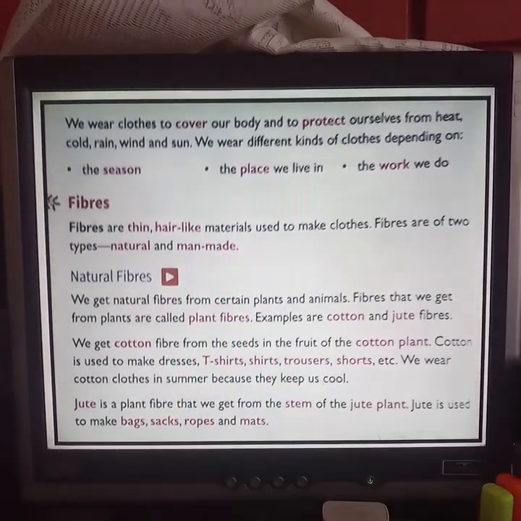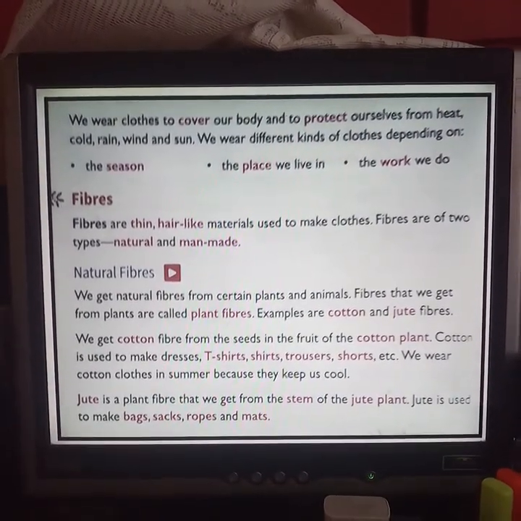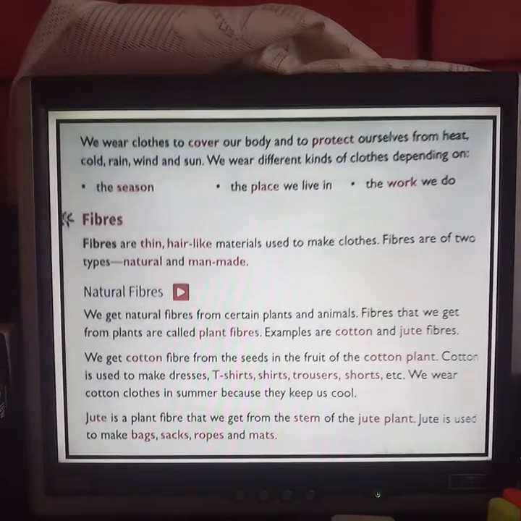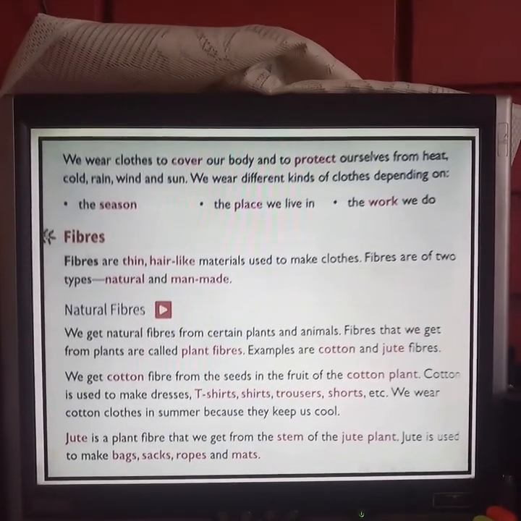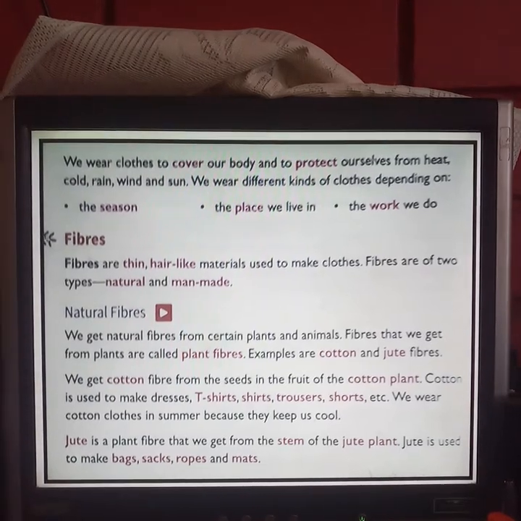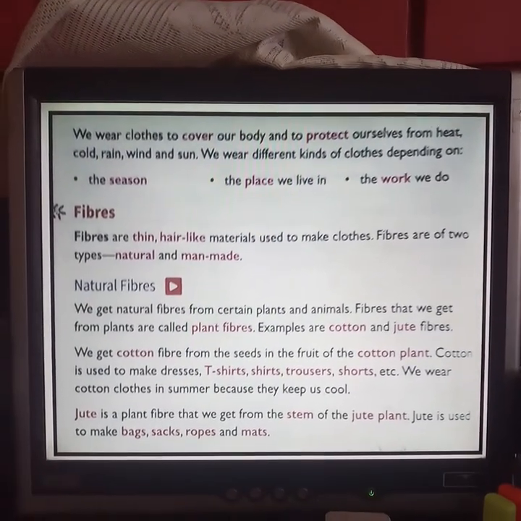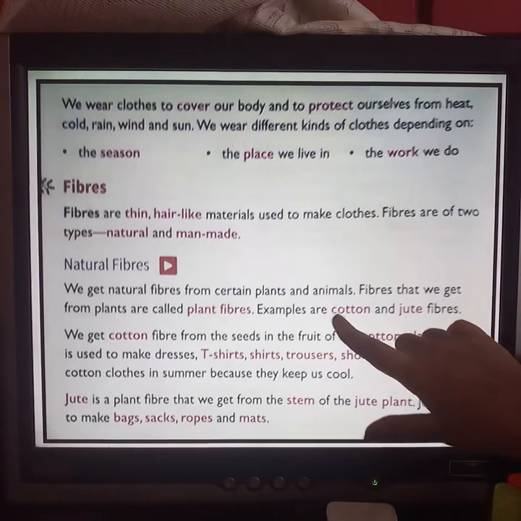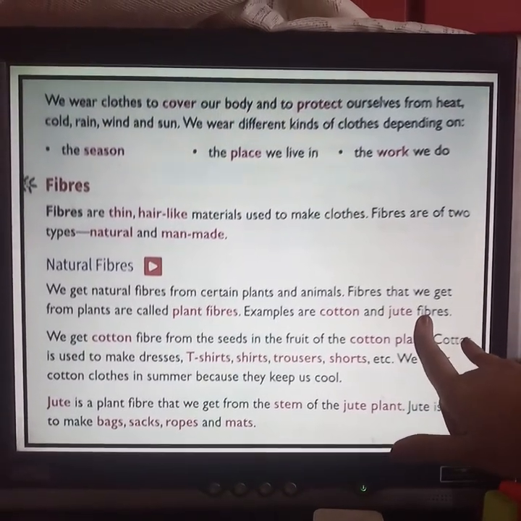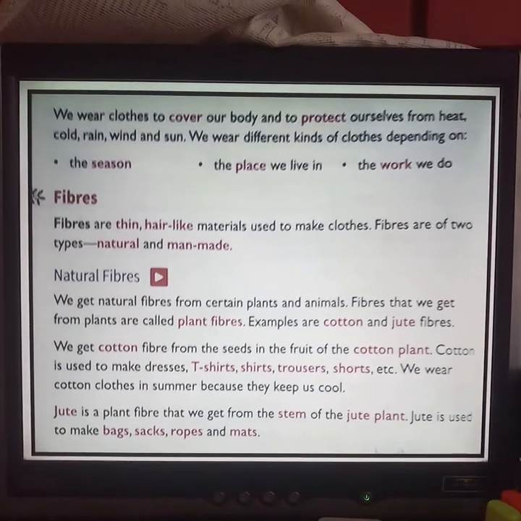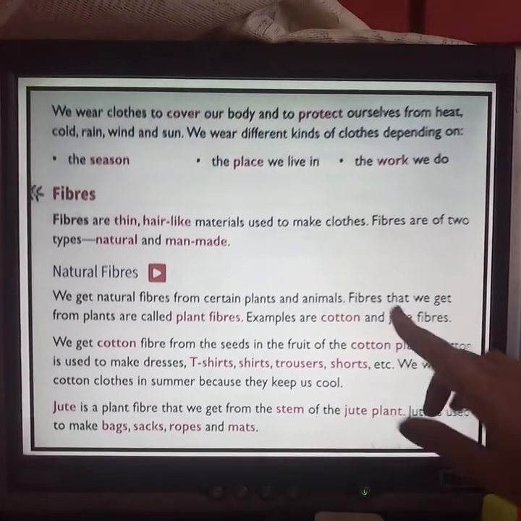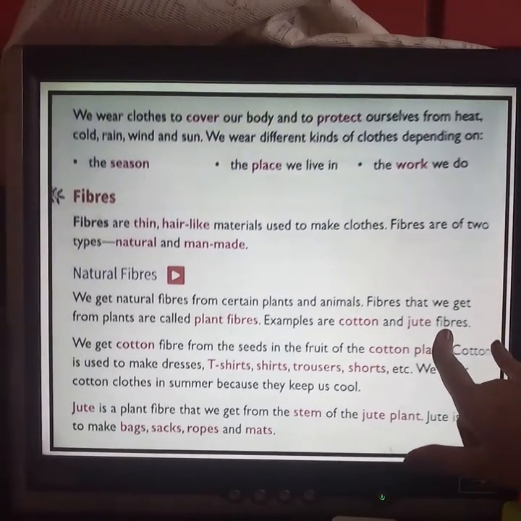What are natural fibers? We get natural fibers from certain plants and animals, coming from nature. Fibers that we get from plants are called plant fibers. Examples are cotton and jute fibers. So, fibers that we get from plants are known as plant fibers. What are those? Cotton and jute fibers.